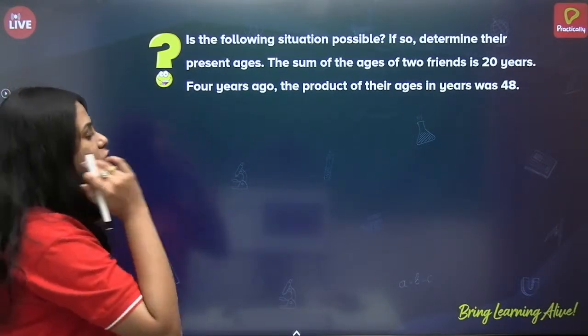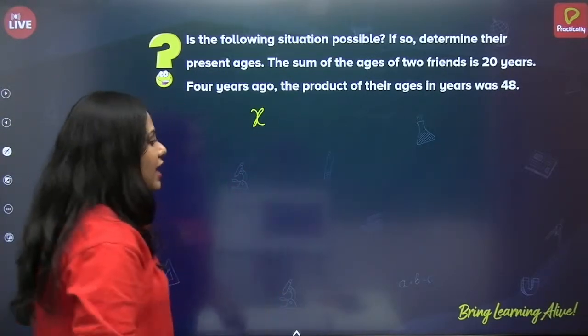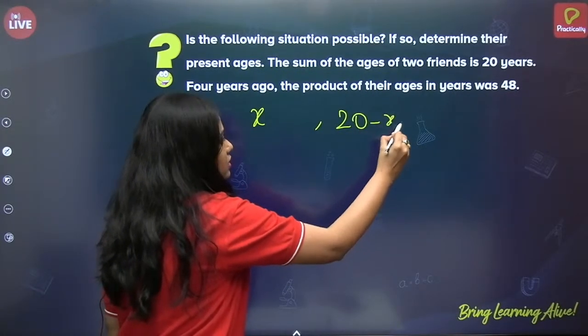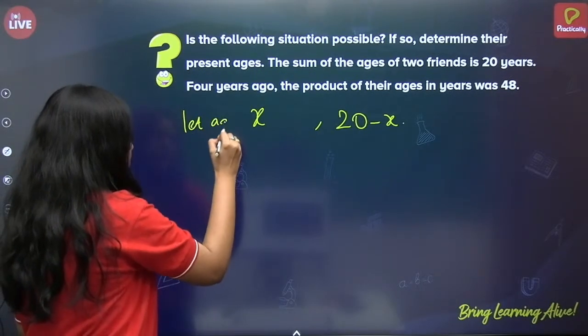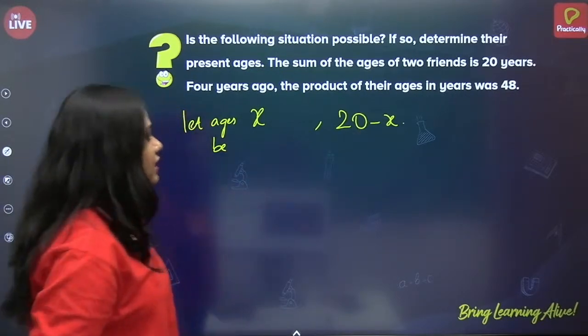The sum of the ages of two friends is 20 years. So if friend 1 is x, then the age of the other friend will be 20 minus x. So let the ages be x and 20 minus x years.